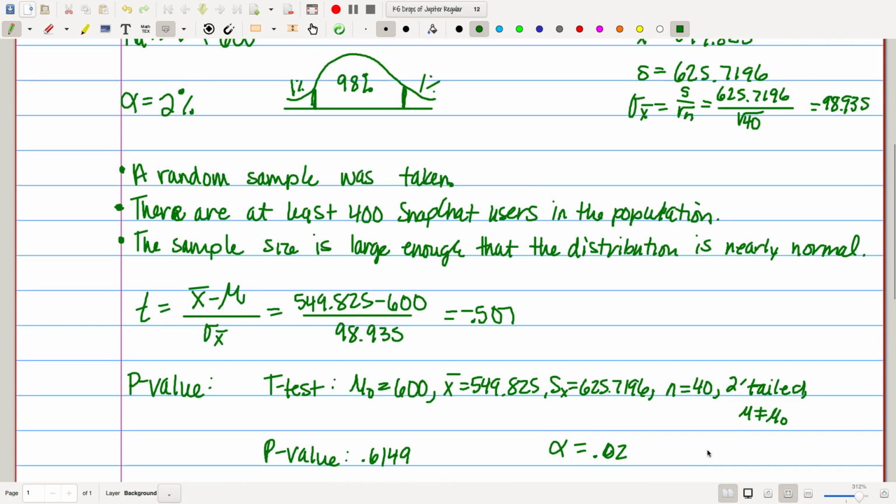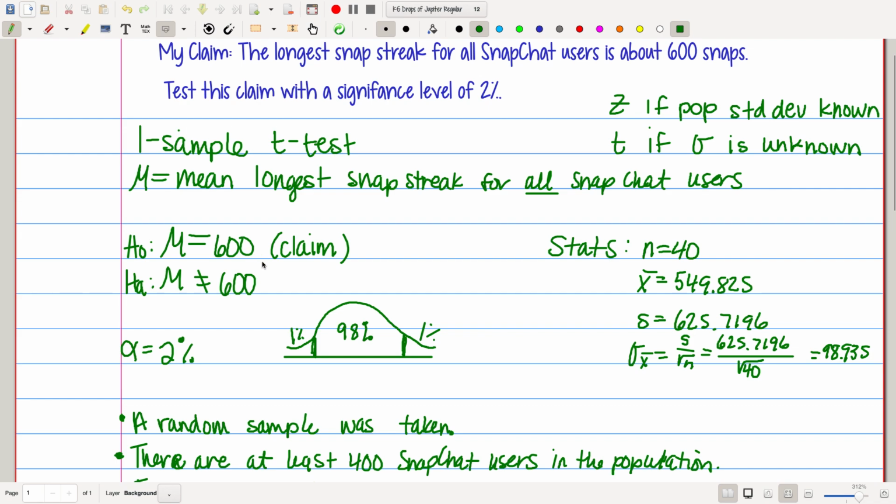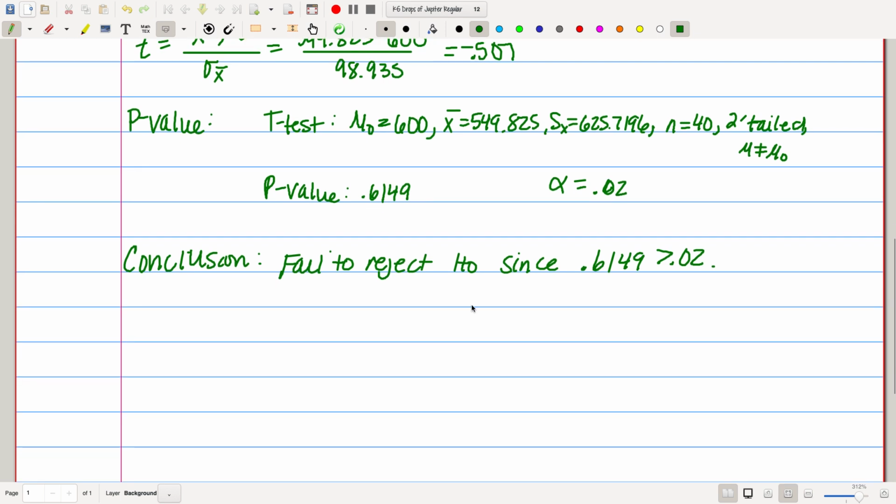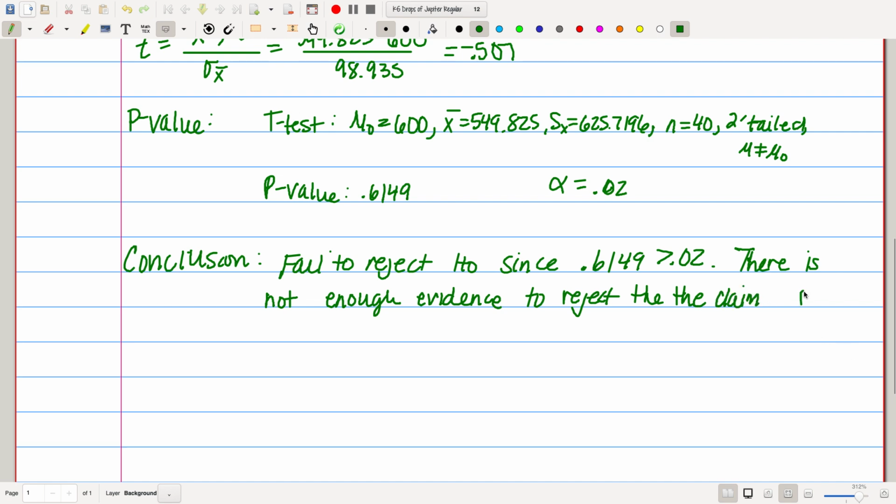So if we're not going to reject it, remember that is my claim. Okay? So all I'm going to say is there is not enough evidence to reject the claim, or even better, you could put Miss Admire's claim, that, and this is where I would go look at wording.